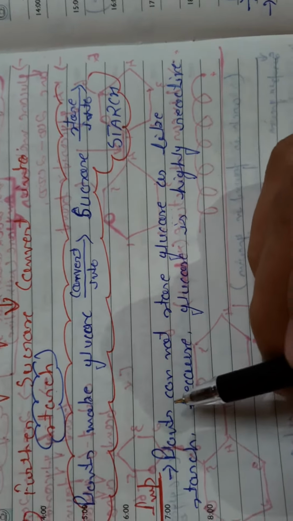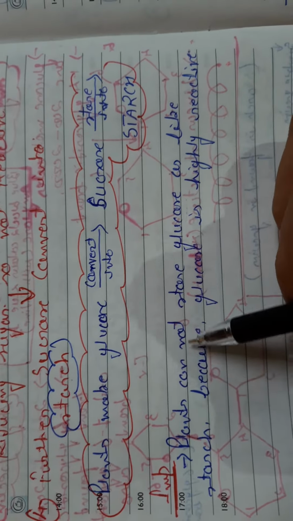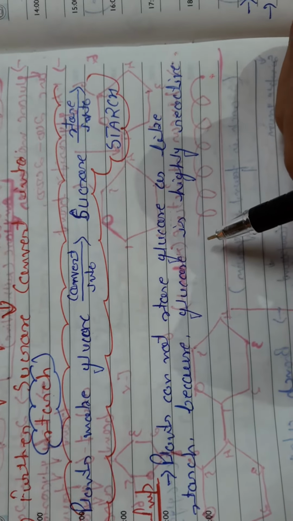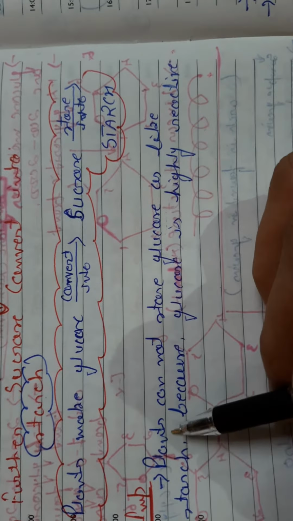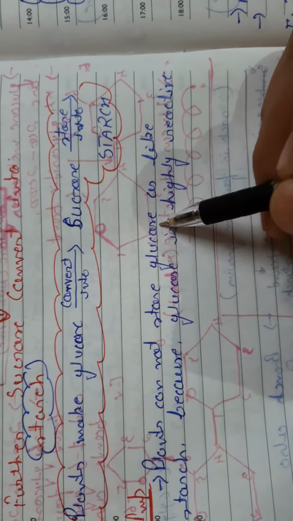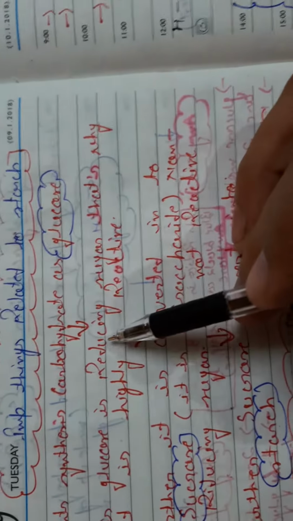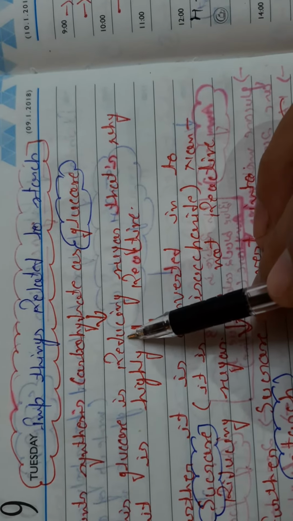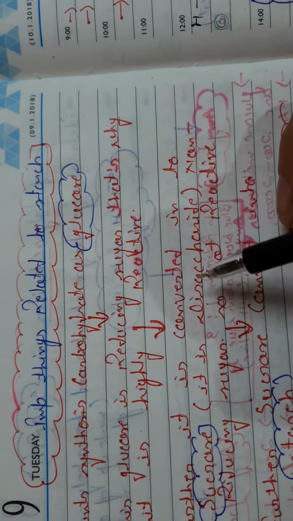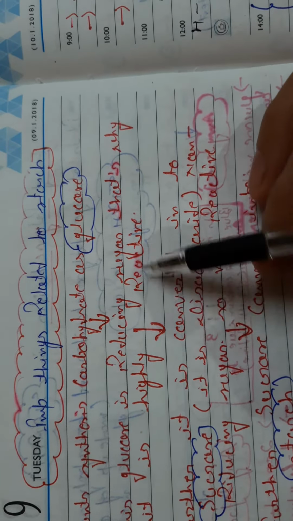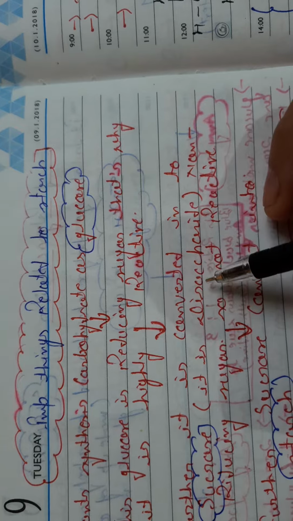The question that arises from this segment is: why do plants have no tendency to store glucose molecules? So our answer should be like this. Plants can't store glucose molecules because glucose is known as a reducing sugar and it is highly reactive. Clear? So that's why plants have no tendency to store glucose molecules.